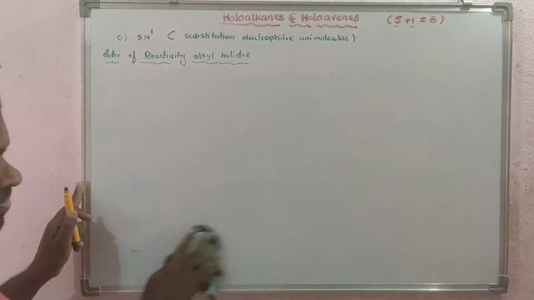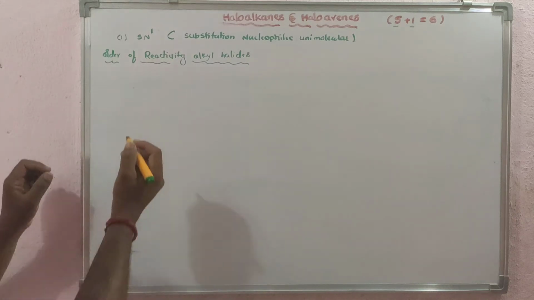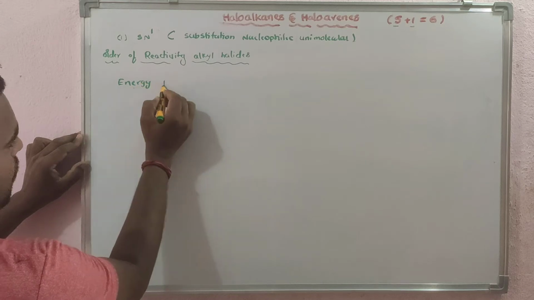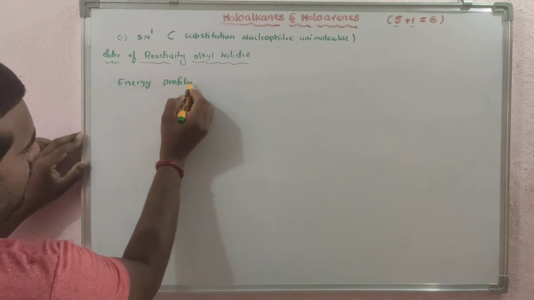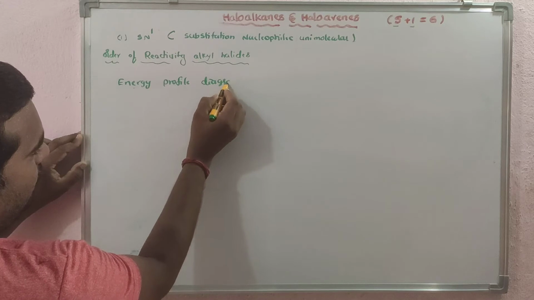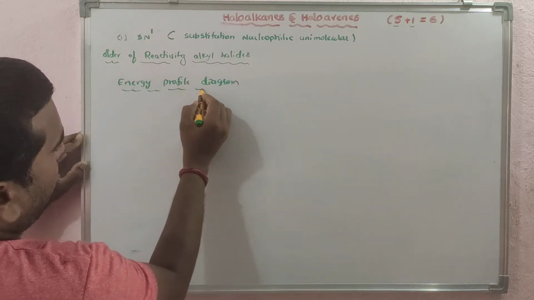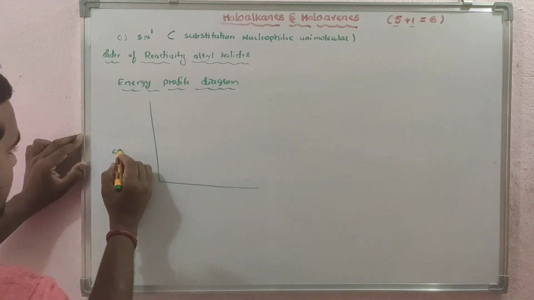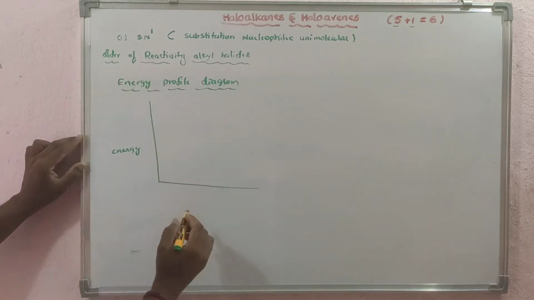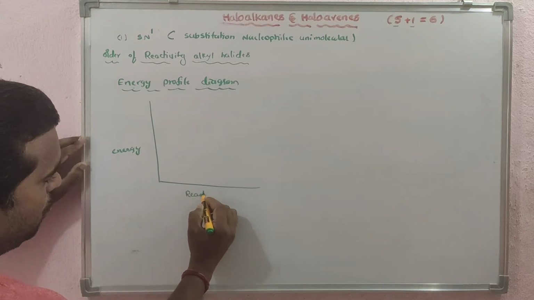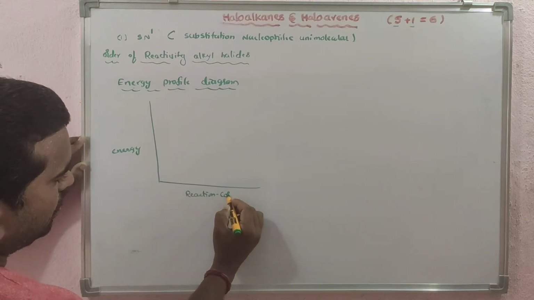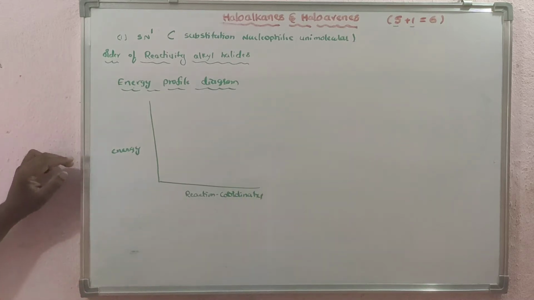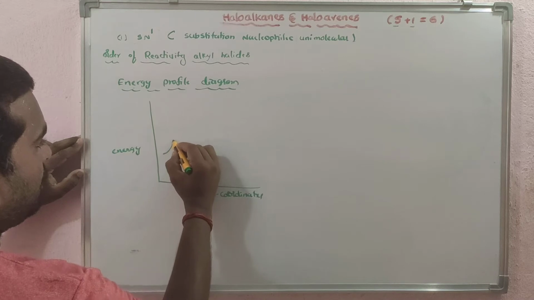Previously we discussed this for the SN2 reaction. Now we have to discuss it for the SN1 reaction. Energy profile diagram. Clear? So here we will take energy on the y-axis and reaction coordinates on the x-axis. Clear? And if you see this, you will get peaks like this.